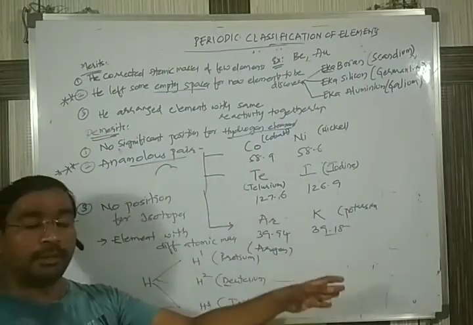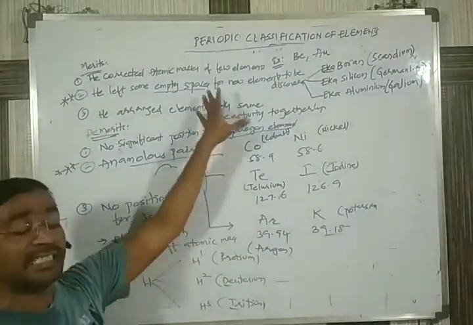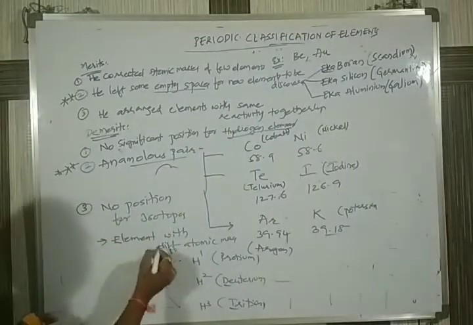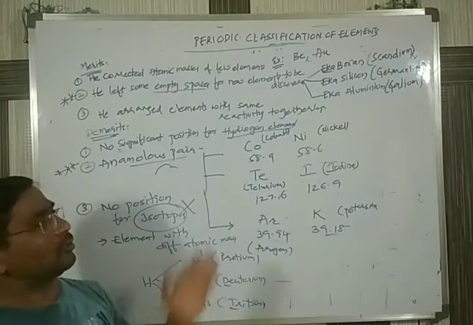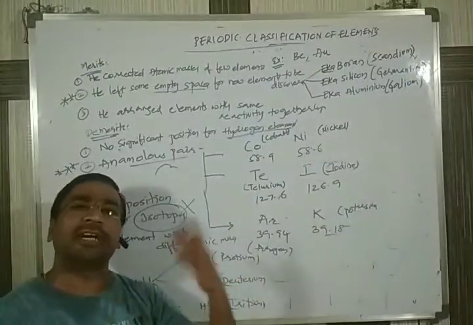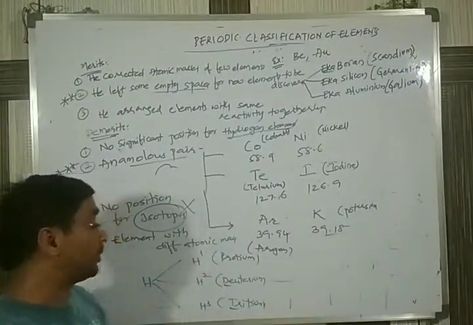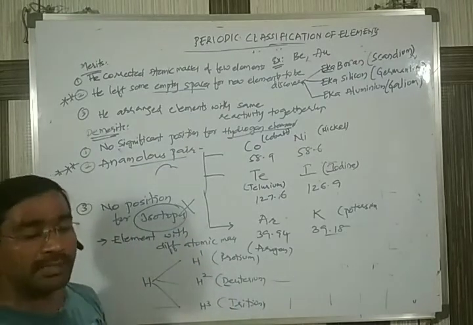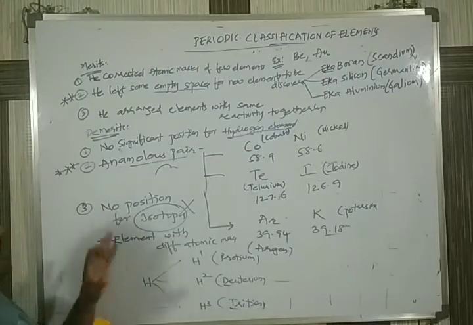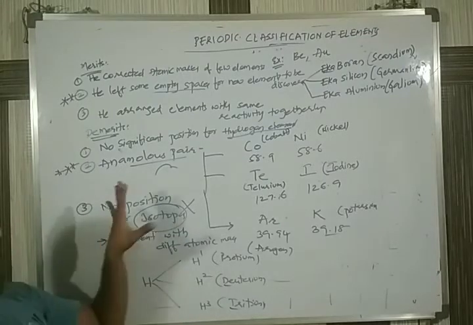But in his periodic table, in the arrangement of 63 elements, nowhere did he give a provision for the isotopes, because the whole table is based on the arrangement of atomic mass only. So these are the three major drawbacks.